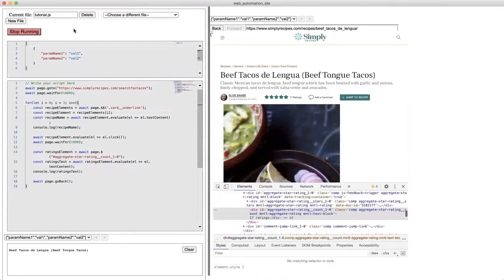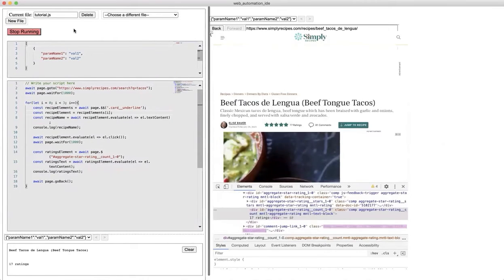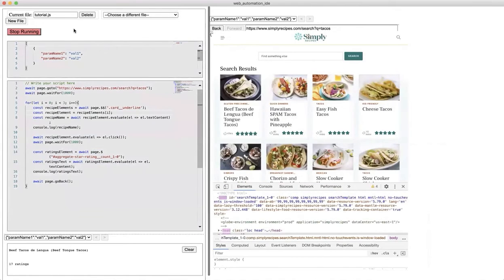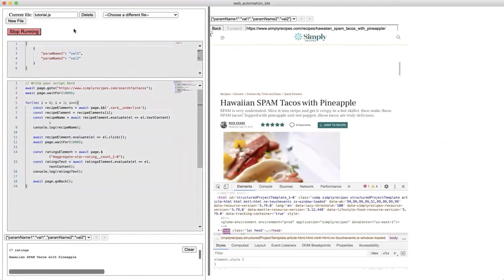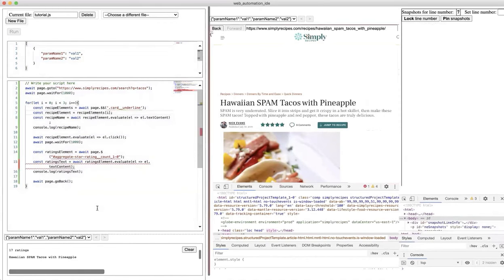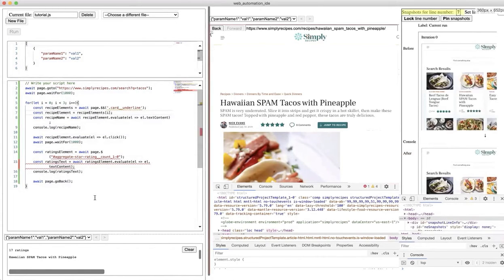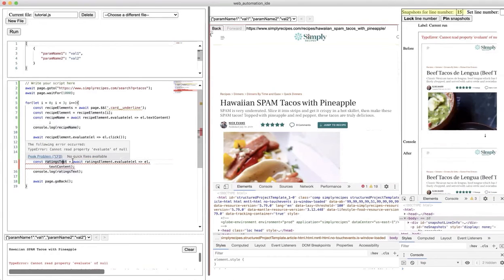So we go to the beef tacos page and print out the number of ratings. Then we go to Hawaiian spam tacos and print out that text. But there's an error on the page. What's happening? We see this error: cannot read evaluate of null. We do see that the recipe name was printed out, Hawaiian spam tacos, but at line 15 we have this error, can't evaluate of null.